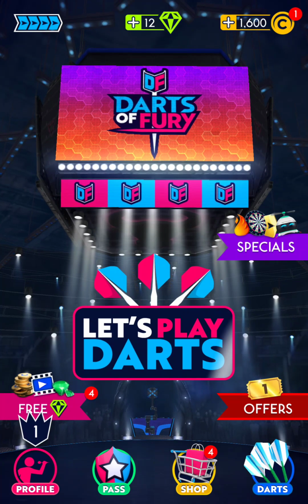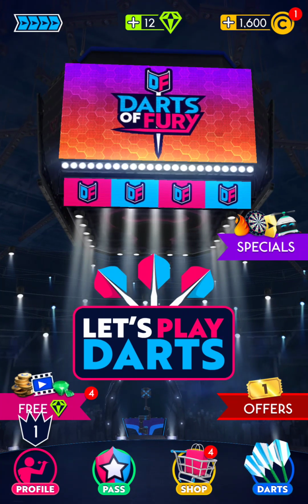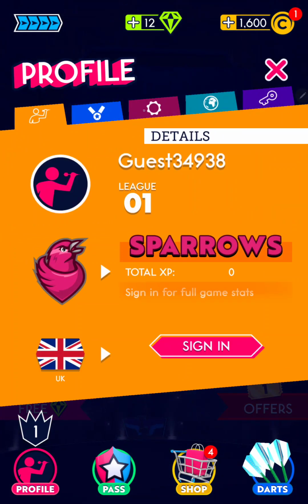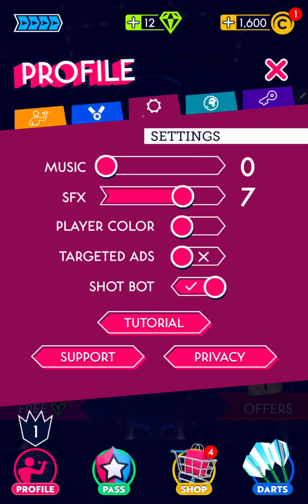Click on the profile icon at the lower left corner of the screen and go to the third option, the settings. In the settings section you can find the second option, the sound effects, and if you want to disable it, just click on the circle and pull the line on and off.